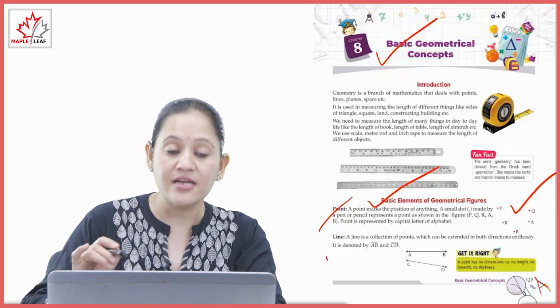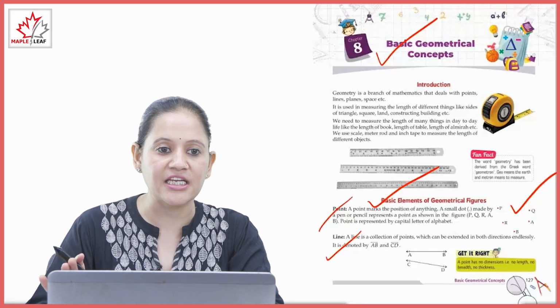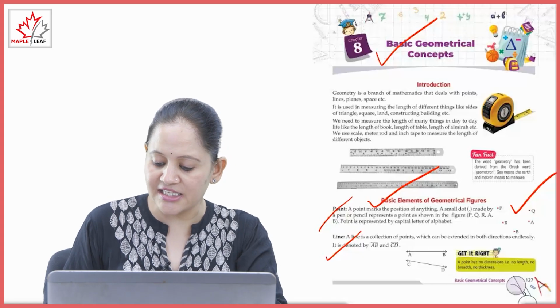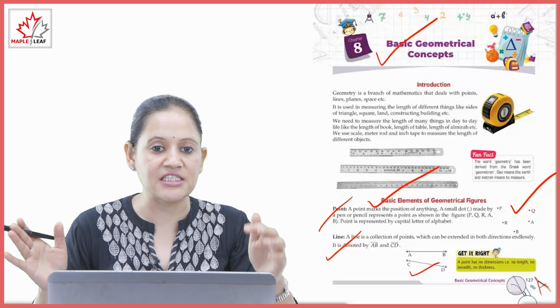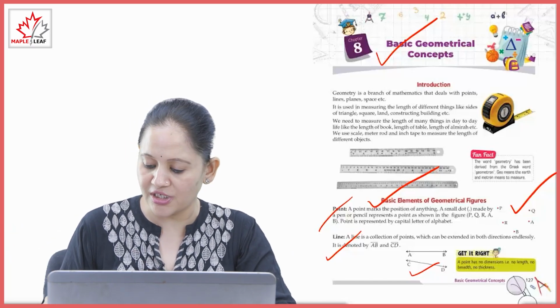Next is line. A line is the collection of points which can be extended in both directions endlessly. It is denoted by a both side arrow. So AB and CD, they are lines. Both side arrow shows that we can extend it in both directions endlessly. A point has no dimension, no length, no breadth, no thickness.